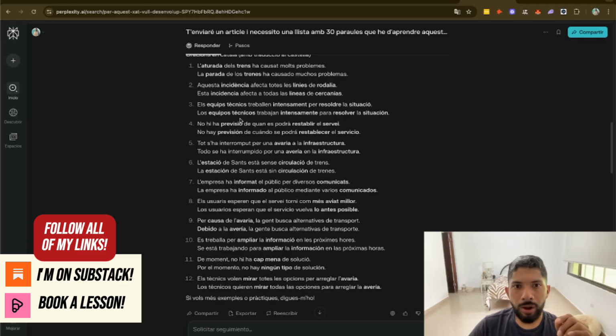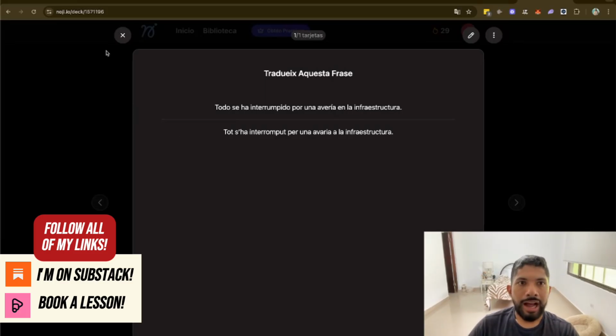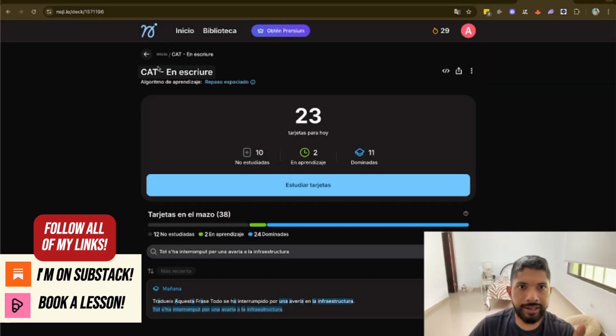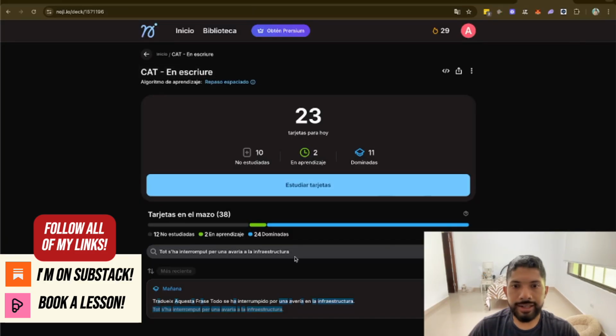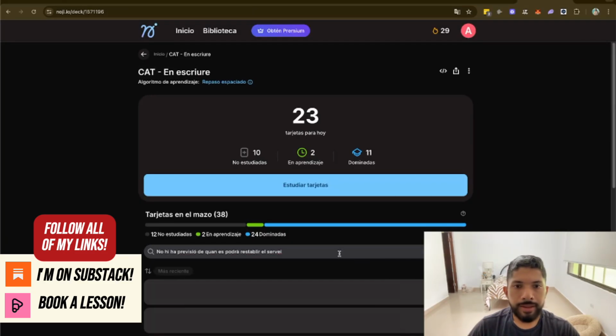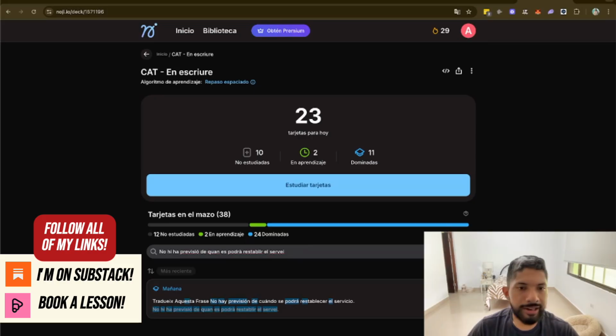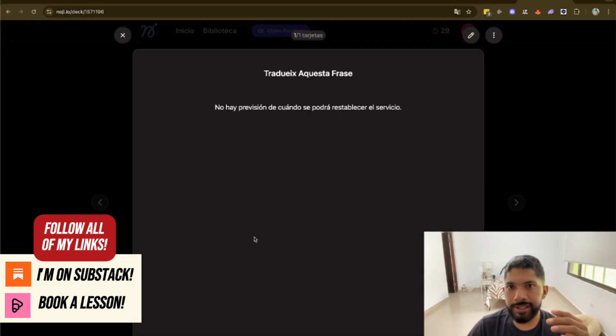So I'll grab all these words in here and I'll make flashcards out of it. Let's go to Noji. In here, I made a set of cards that I already set a title for, but that's up to you how you want to name it. So I'll go back, for example, to this list and I'll select this one in here and I'll filter it in the set and I'll take it out. I'll let it render for a second. I'll click it. And here's just a sneak peek or a preview of what you can do in here.